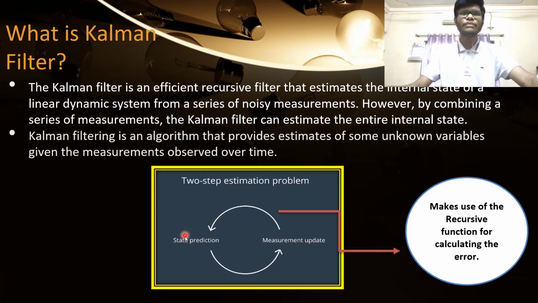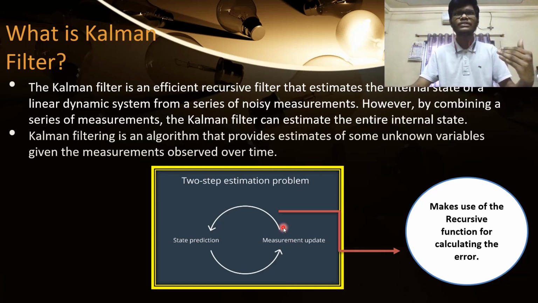So basically state prediction is nothing but the standard value of a sensor, and measurement update is nothing but the reading of the sensor in each iteration. So basically the Kalman filter calculates the noise through an iterative process by making use of a recursive function.